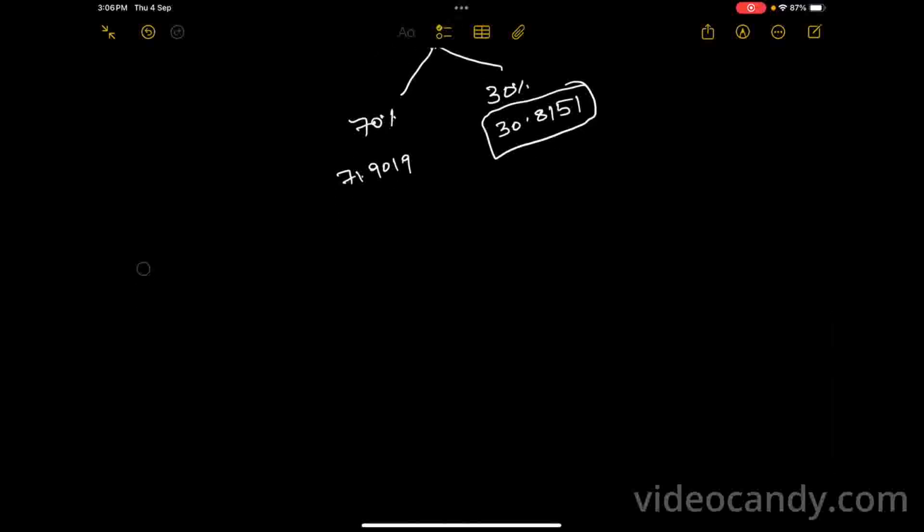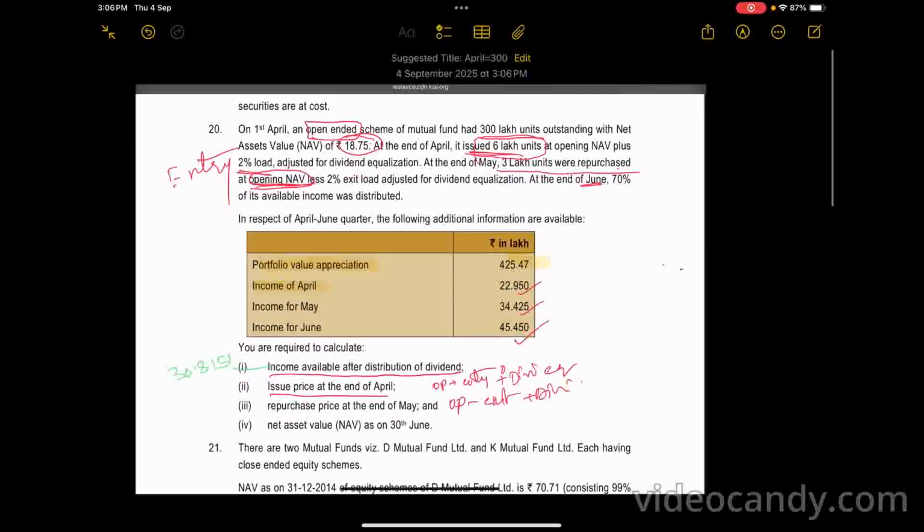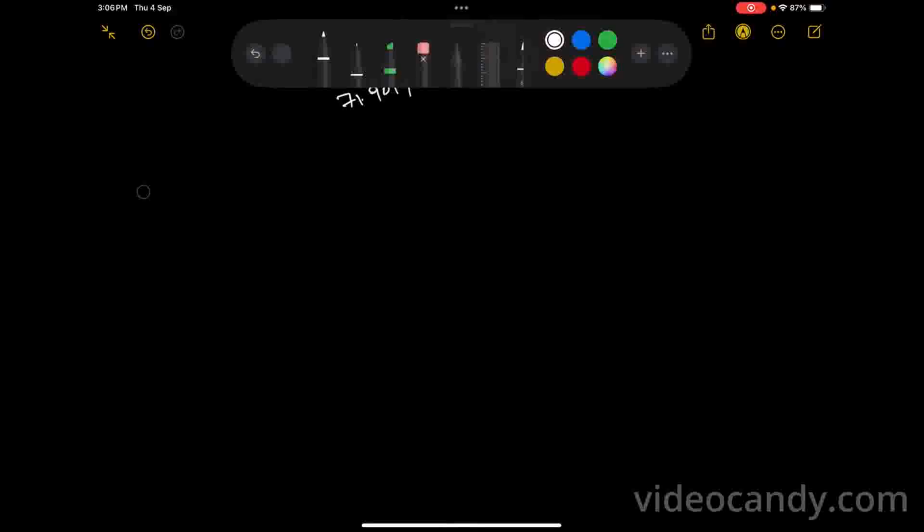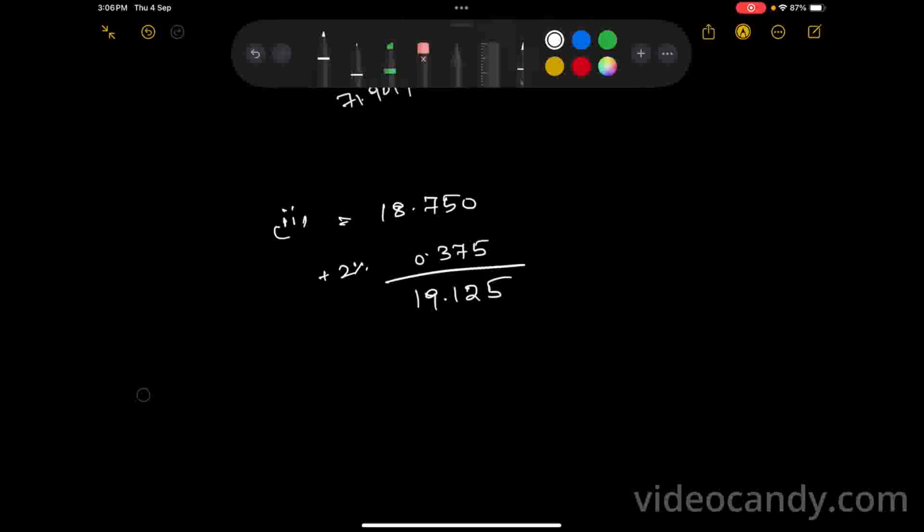Next question, issue price at the end of April. Now let's see what is asked in the question. Opening NAV plus 2% entry load, right? Opening NAV is equal to 18.750. Next, plus 2% load, how much? 0.375. Total, how much are we getting? 19.125, right? Now, we have dividend equalization.